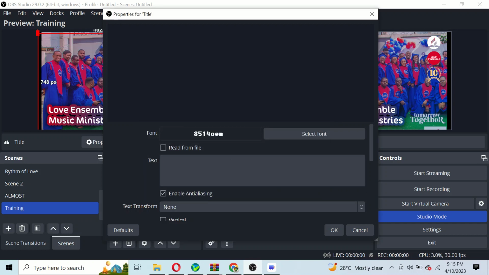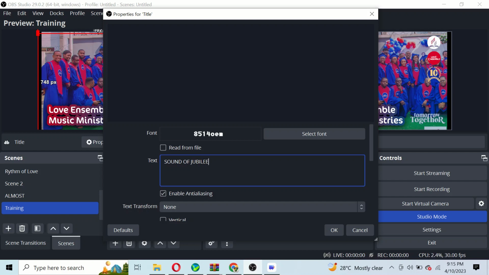I have done that on the font, but I've not even written anything. So how do I write now? I come to this text portion where I have this text dialog box. I'll click on it and then type. I can say sound of jubilee.